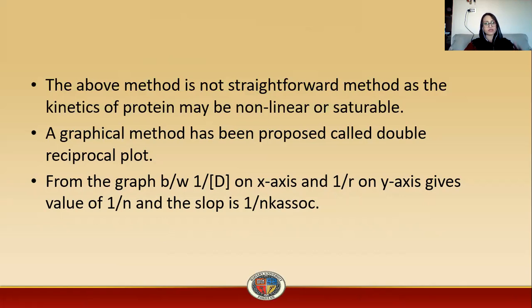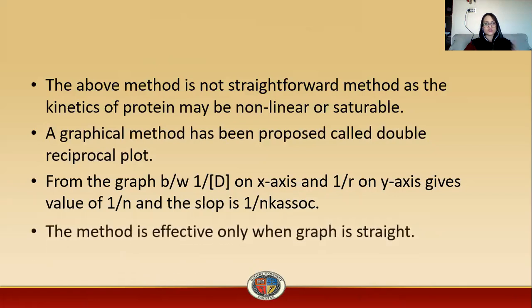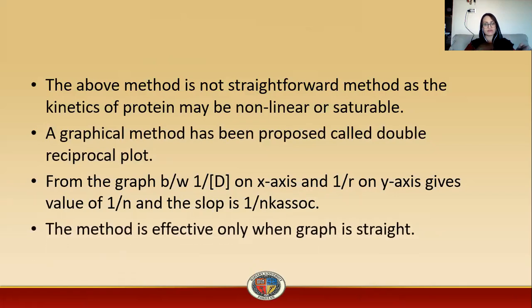From the graph between 1 over D on x-axis and 1 over R on y-axis, the intercept gives the value of 1 over N, and the slope is 1 over N K association. As we reciprocate both terms D and R, it will be given as 1 over D and 1 over R. This method is effective only when the graph is straight.